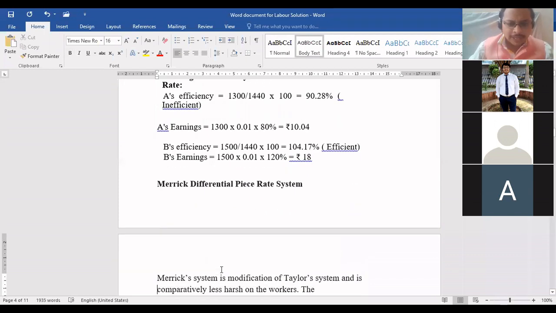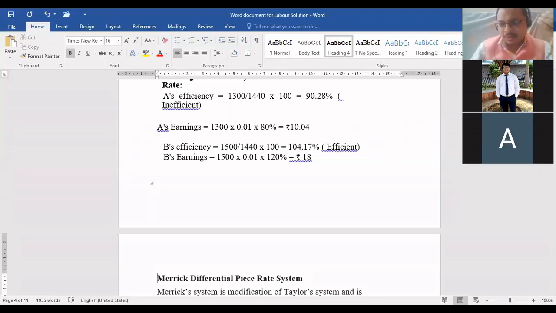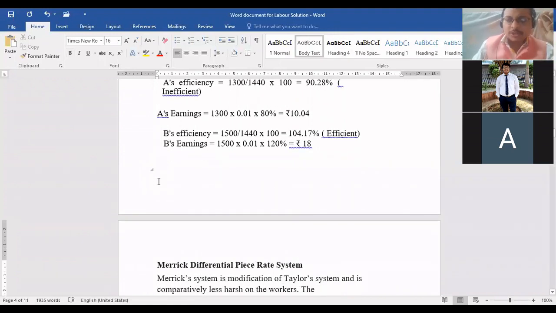Okay. Now we are going to the next formula, given by Merrick. We can say Taylor's formula was very harsh. Due to any reason, if a worker is not able to achieve the target, there is simply a wage cut for him. That is money loss, and that is not a good thing for any worker. In such an organization, workers will not stay for a longer period. So the rest of the formulas were under the impression that at least all workers will get something. There will be no wage cut in standard rate.